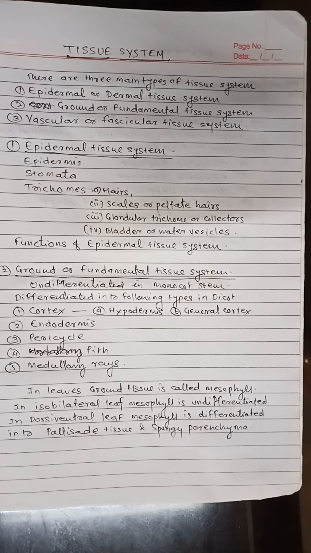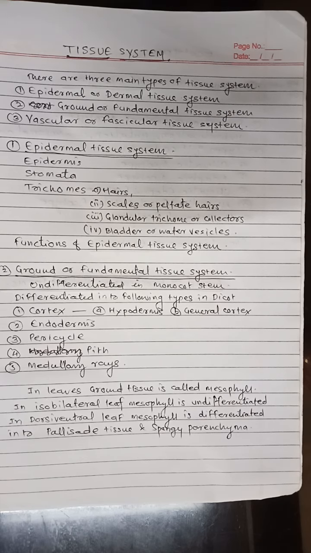Functions of pericycle. The main function of pericycle is the formation of lateral roots. Second function, in dicot root, it develops cambium and cork cambium. It also develops adventitious roots in stem. Then the next part is pith.